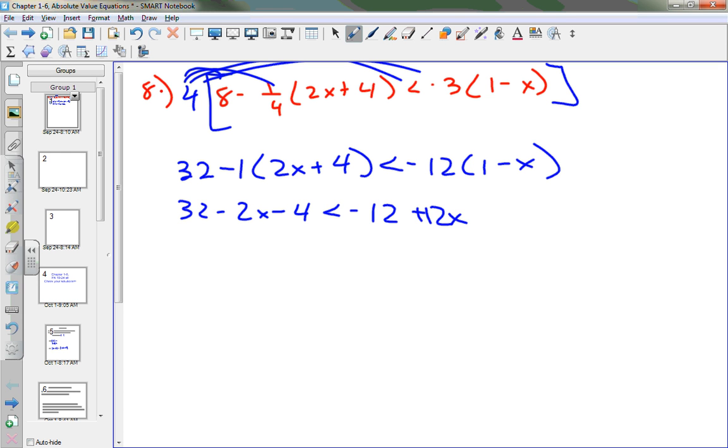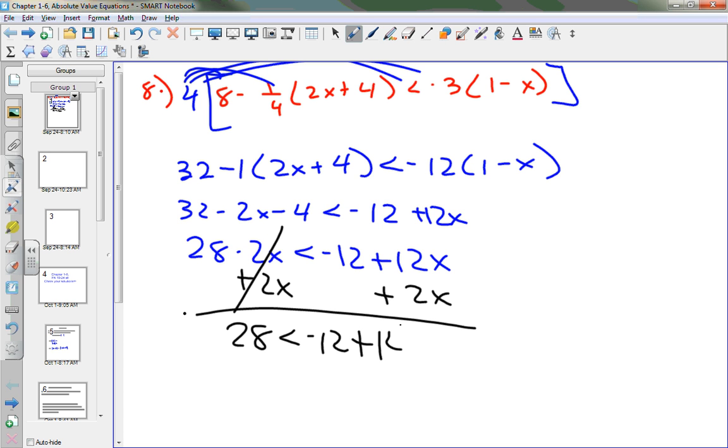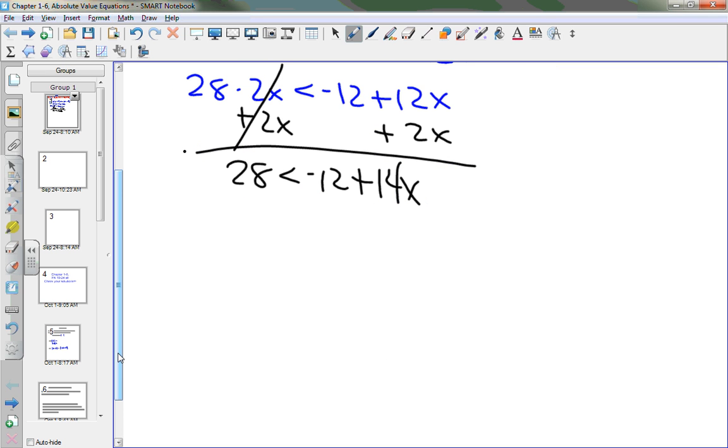Combine my terms on the left-hand side. So 32 minus 4 gives me 28 minus 2x is less than -12 plus 12x. Now what? I'm going to add 2x to both sides because I'm always going to get rid of the smaller x first. So I have 28 is less than -12 plus 14x. Now what? I'm going to add 12 to both sides. That's going to give me 40 is less than 14x.